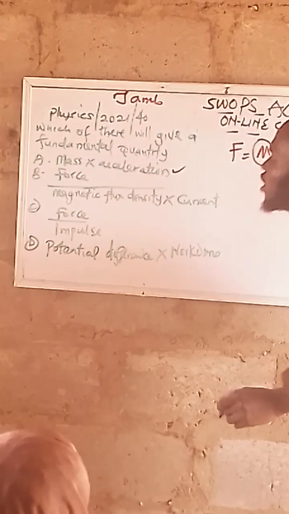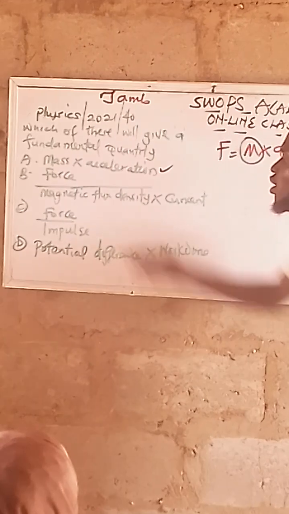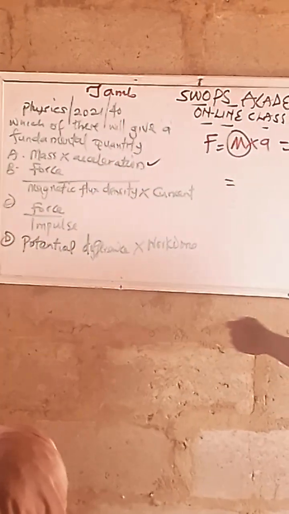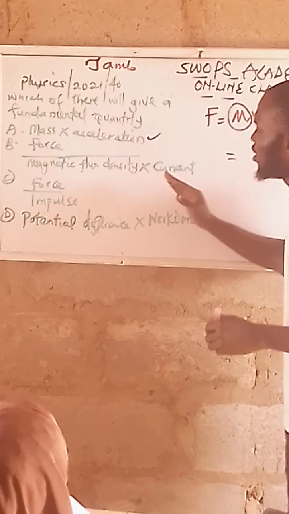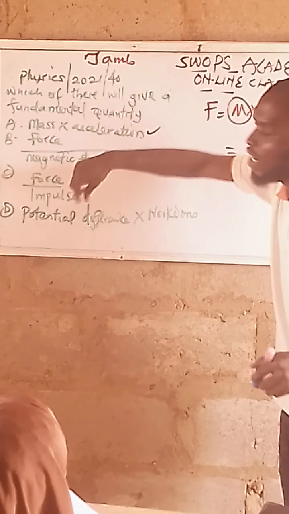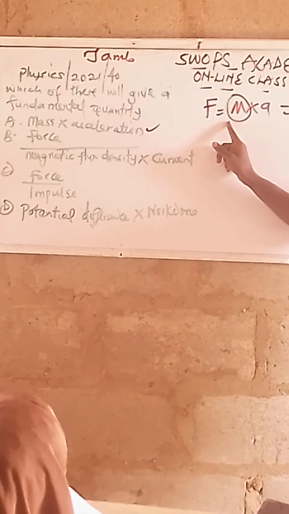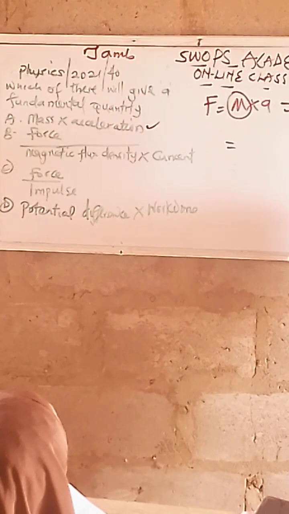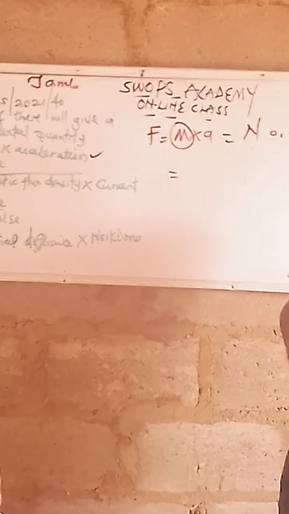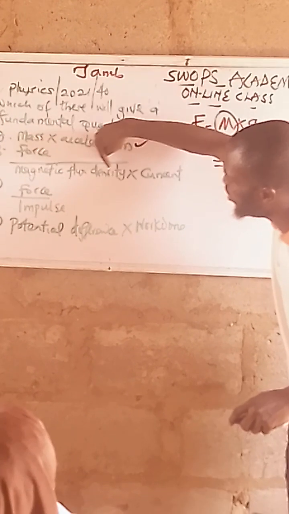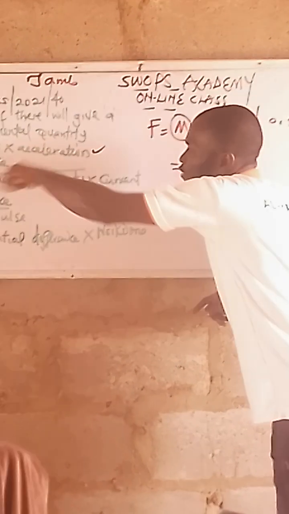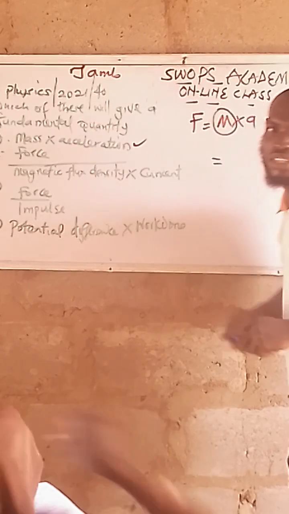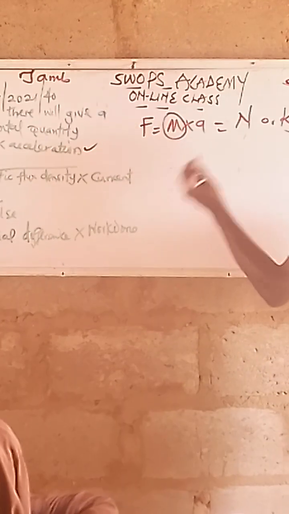Now let's go to the second option, which is option B. Force. Are we together? And we have magnetic flux density times current. Let's break this down. This force, you can't use the formula mass times acceleration here. I told you that each formula depends on some topic under physics. Note that this force, with magnetic flux density here, is not the force of the earlier one. It is an entirely different force related to magnetic flux. Go and check magnetic field.